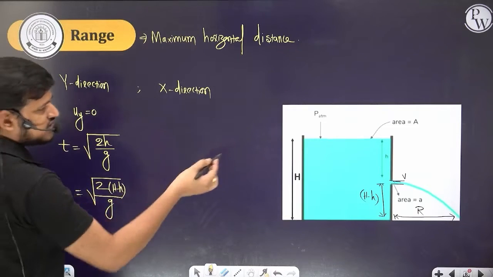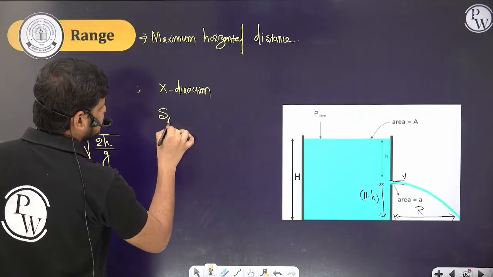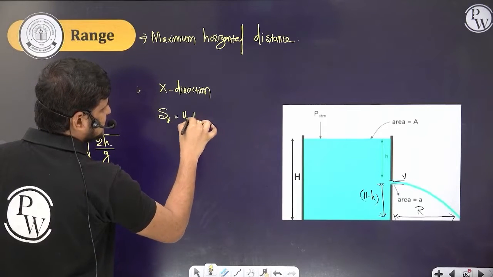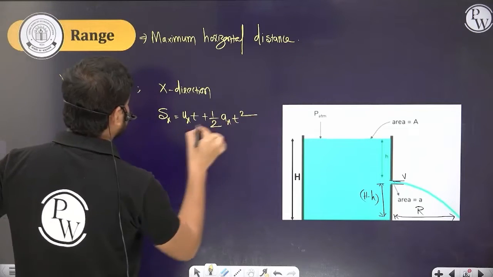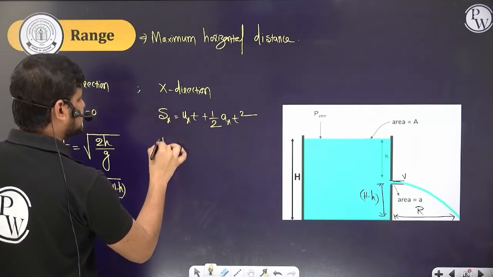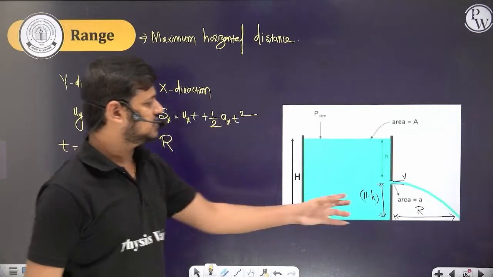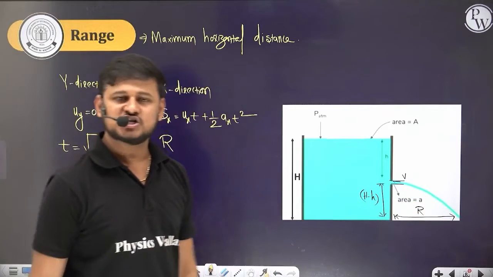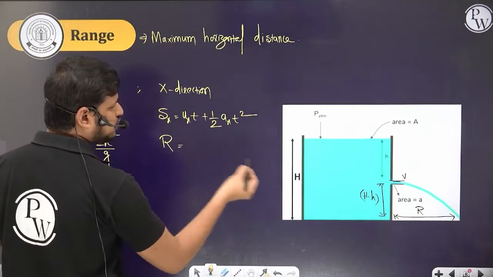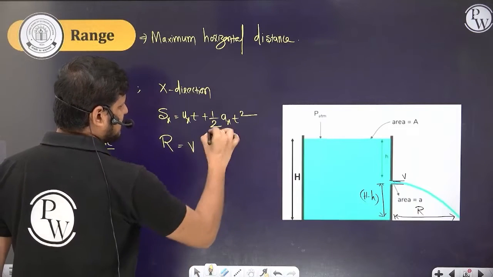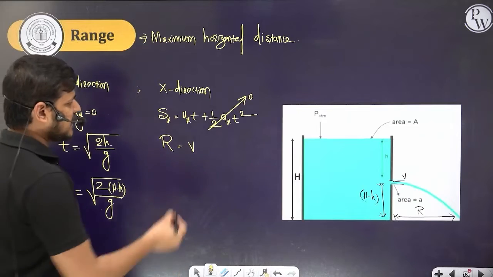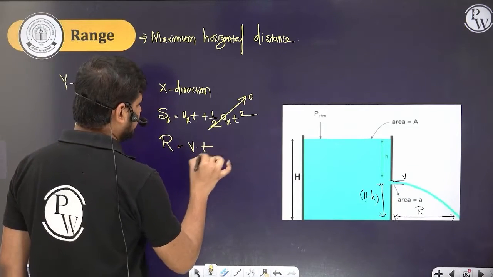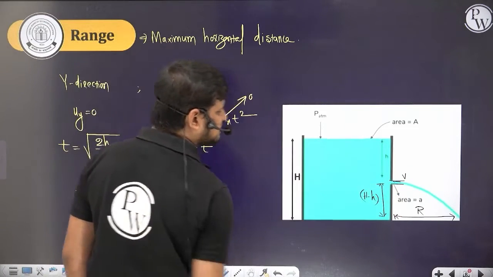Now let's go for the x direction. In the x direction, I am applying the equation Sx is equal to ux t plus half ax t square. The distance in the x direction is the horizontal range, which is equal to ux, that is velocity v, because horizontally the acceleration is 0, into the time t. With what velocity does it come out?